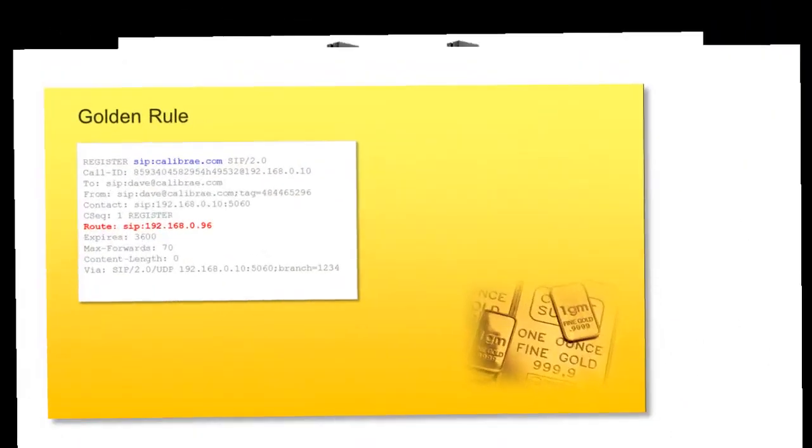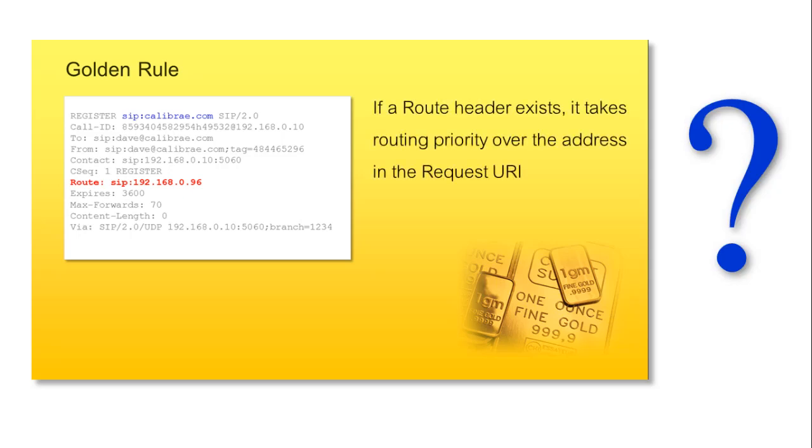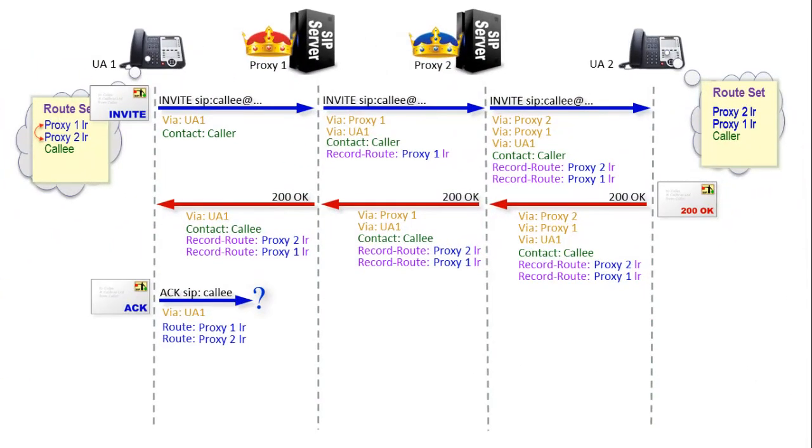Well, remember the rule. If a route header exists, it takes routing priority over the address in the request URI. Now we have not one, but two route headers, meaning that they take priority over the request URI, and the request is routed not to the callee, but to the topmost route address, proxy 1.